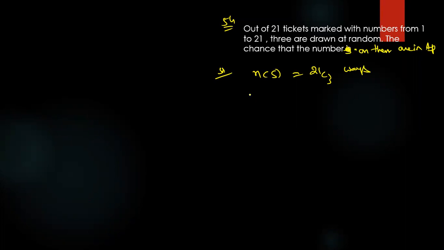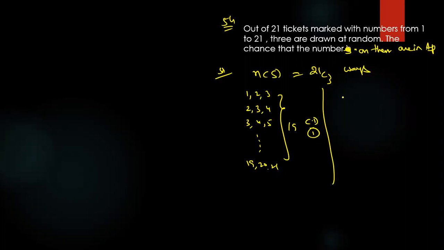Choose. Suppose 1, 2, 3, 2, 3, 4, 3, 4, 5, and so on. What is the last case? 19, 20, 21. So how many are there? The common difference is 1. See carefully. Next, 1, 3, 5, 2, 4, 6, 3, 5, 7, and so on, up to 17, 19, 21. How many are there? 17, because your common difference is 2.